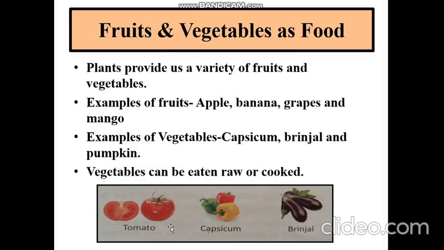Now coming to fruits and vegetables as food. Plants provide us a variety of fruits and vegetables. So one by one we will see the examples. So what are the examples of fruit? Yes, you eat fruit every day. So apple, banana, grapes and mango. Now what are the examples of vegetables? Capsicum, brinjal and pumpkin. So vegetables can be eaten raw or cooked. So certain vegetables like tomato can be eaten raw also, and brinjal is to be cooked and eaten.